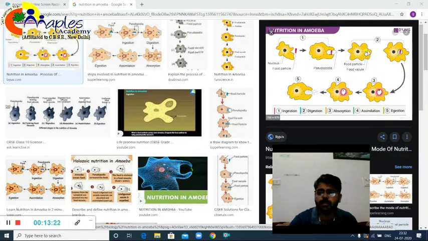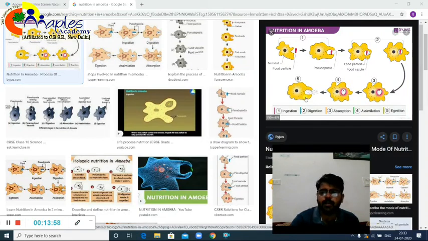And after that, along with some water, one cavity-like structure is formed, and this cavity is called a vacuole. From this vacuole the digestive juices will be secreted, which will help in digestion. Basically, whatever food particle is there has to be broken down into simpler substances. So in these two steps you can see the digestion is happening. And after that we have absorption. From this food vacuole, the digested food will be transported to the entire cytoplasm, so that it can be assimilated, because for carrying out the different activities inside the cell, they need to get energy, right? So here it has been assimilated.